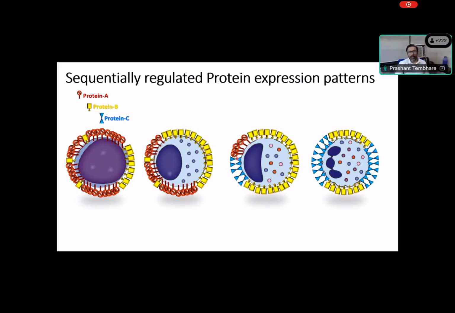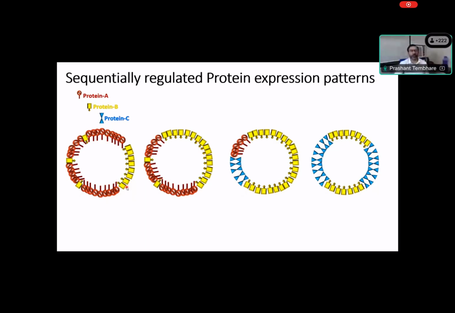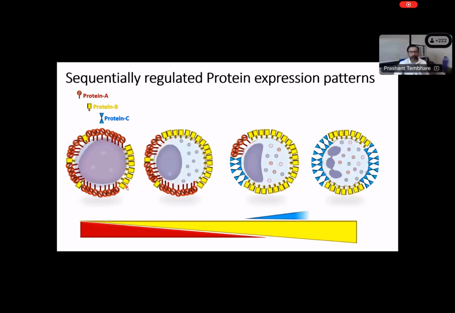Now if you come to stage 3, the proteins start appearing, and protein A is reducing in intensity. At the last stage, you can see that we have two proteins, protein B and C, and A is absent. So this is how it changes. If you remove the cell and just focus on the protein, because we are studying the proteins using antibody, this is how it will look.